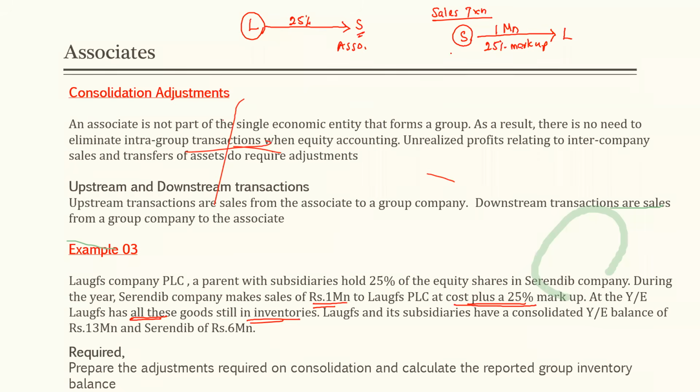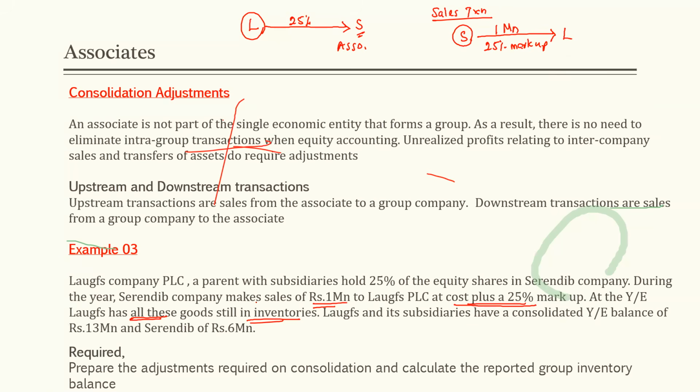Again, at the end of the year, if we go through the balance sheet of Love's PLC, you can see this 1 million of inventory. Love's and its subsidiaries have a consolidated year-end balance of rupees 30 million and Serendip of 6 million.